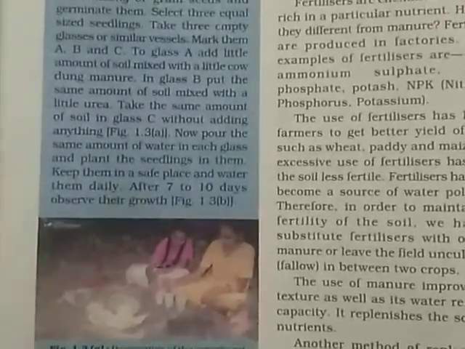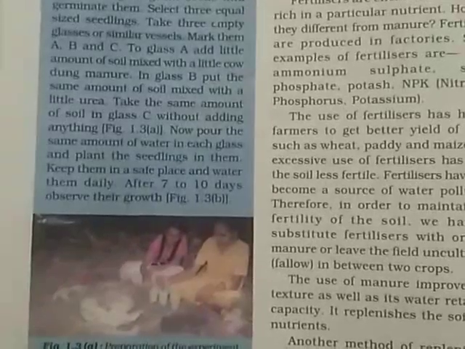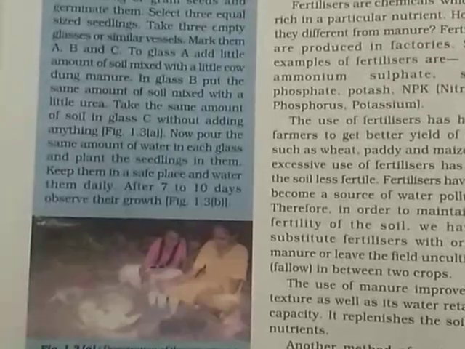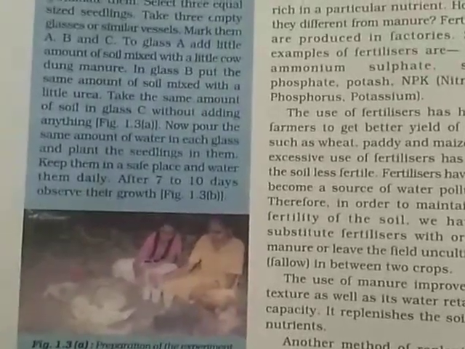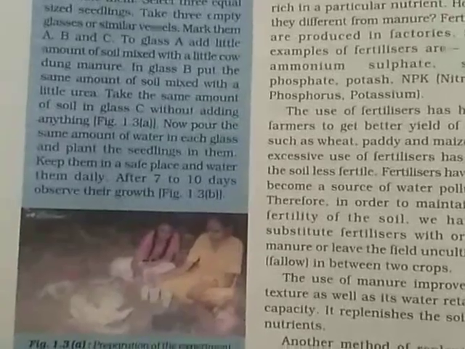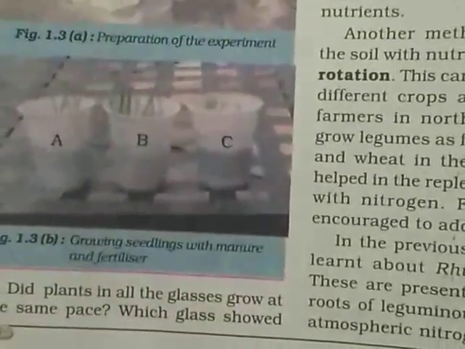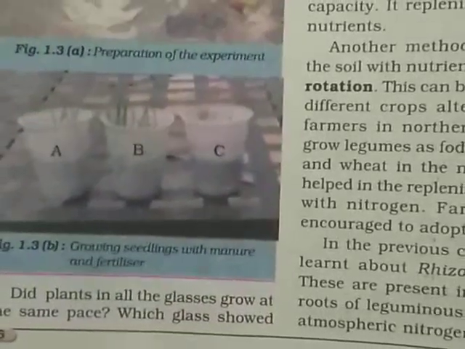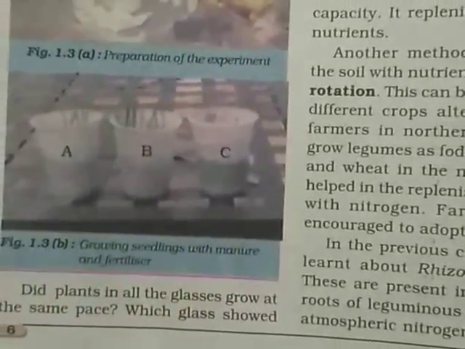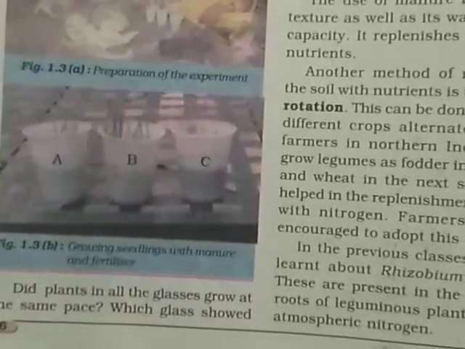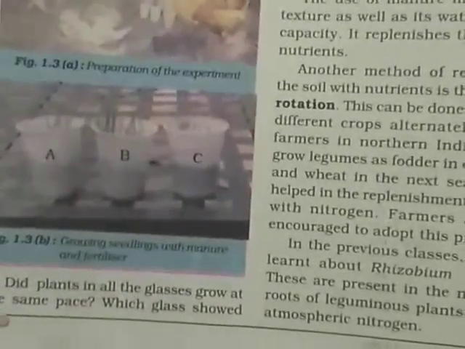In the second cup they have added a little urea with the soil, and in the third they have sown the seeds without putting anything. They have kept it aside for 7 to 10 days and watered these seeds regularly. Now you can see these cups, A, B and C. Now, growing seedlings with the manure and fertilizer: the first used manure, the second used urea, that is fertilizer, and the third used no manure or fertilizer.